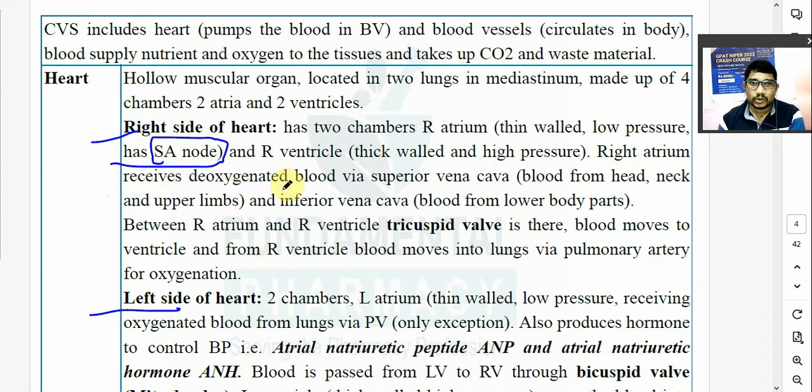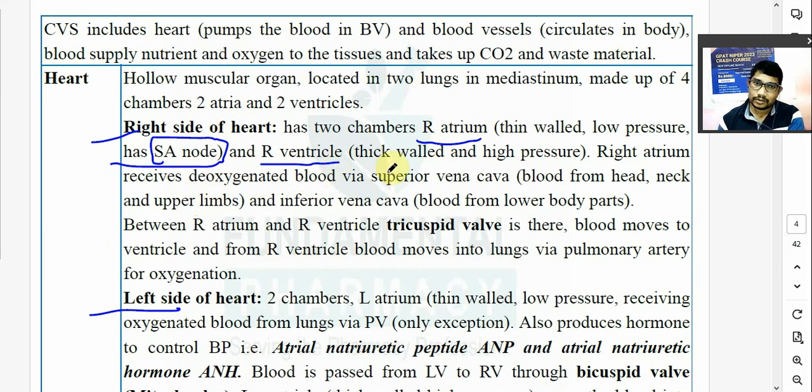Okay? So right side of your heart consists of 2 chambers. पहला चैम्बर होता है right atrium which is a thin wall and low pressure chamber है, and then दूसरा होता है right ventricle. Right atrium में ही आपका SA node होता है, ये याद रखना है. So right atrium is a thin wall low pressure chamber and in the right atrium there is a SA node just below the opening of your superior vena cava, okay, from the back side.